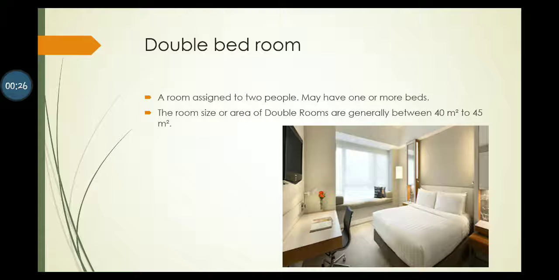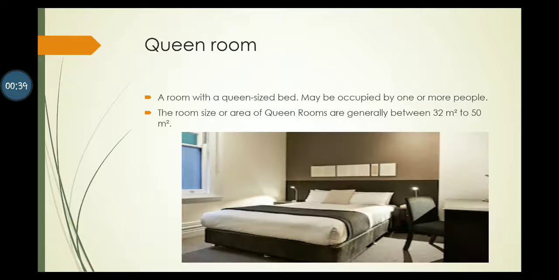The second category is double bedroom. A room assigned to two people may have one or more beds. The room size or area of double rooms is generally between 40 square meters to 45 square meters.